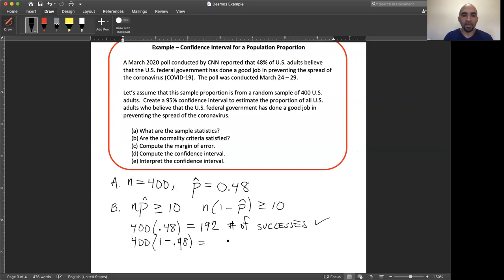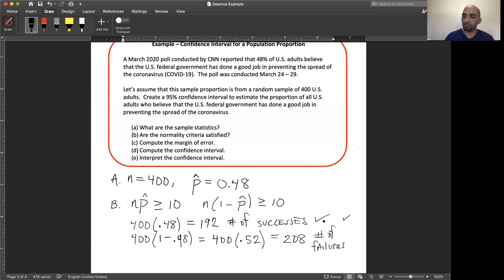This is equivalent to saying 400 times 0.52, and we're going to end up getting 208. The sum of these 2 numbers must be 400. So this is basically the number of failures, the number of people in the sample who say no, they don't think the federal government is doing a good job preventing the spread of the virus. So both of these are greater than 10.